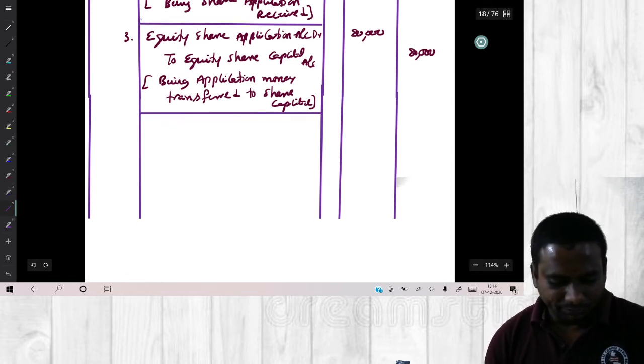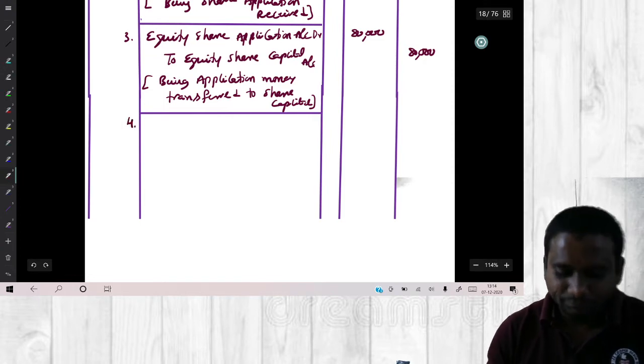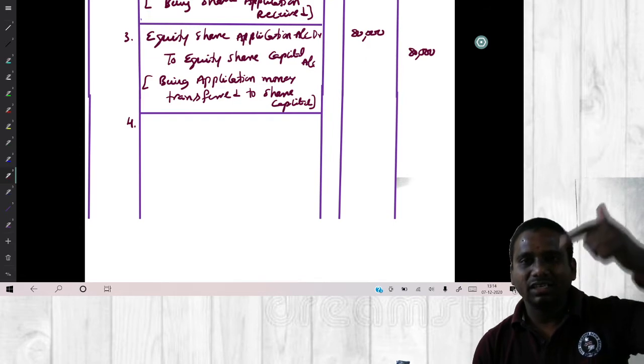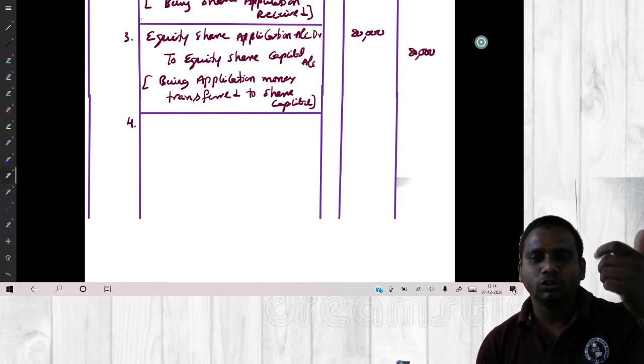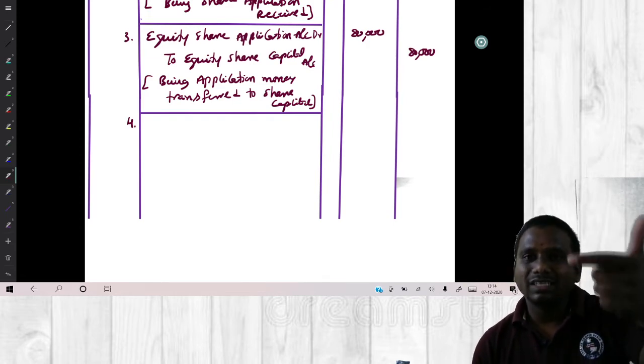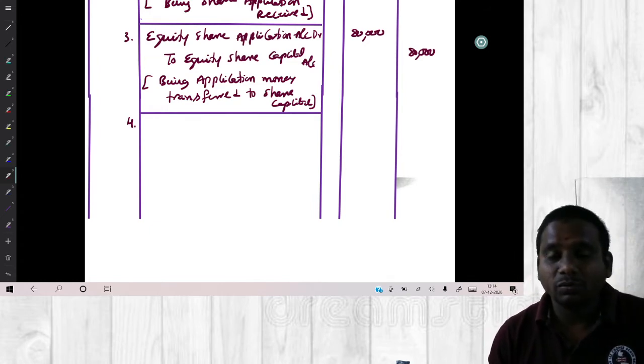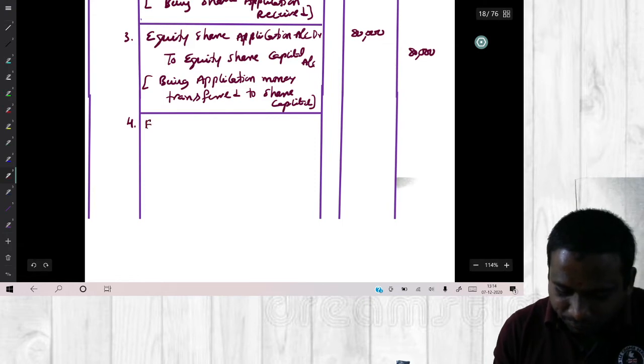Next, third one over. Next, fourth one. Application money received, application money transferred to share capital. Two entries over. Next one, allotment amount due, receipt of allotment amount. So write down the entry. What is the entry for allotment amount due? Write down.